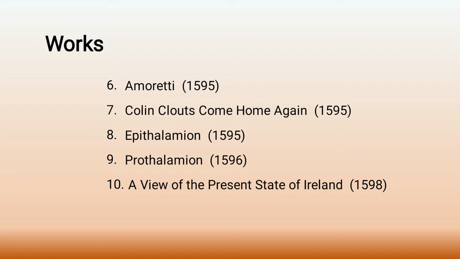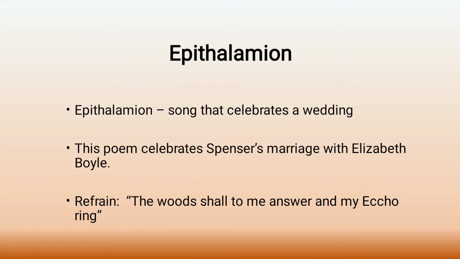Sometimes we may get a question like, among the four works, which is the prose work of Spenser? So you have to remember that it is A View of the Present State of Ireland, which was published in the year 1598. I said this just for your information about the author Spenser. Fine, moving on.